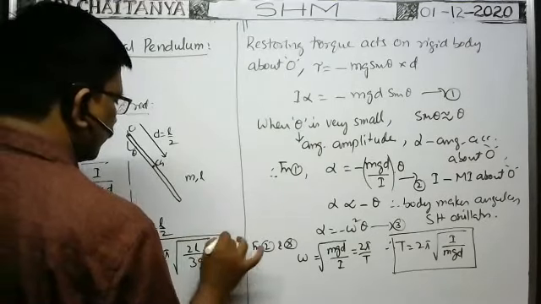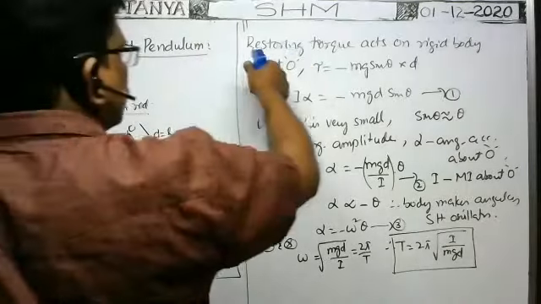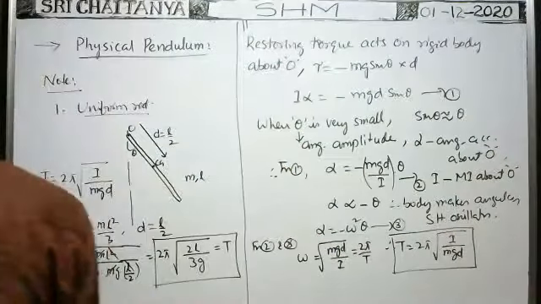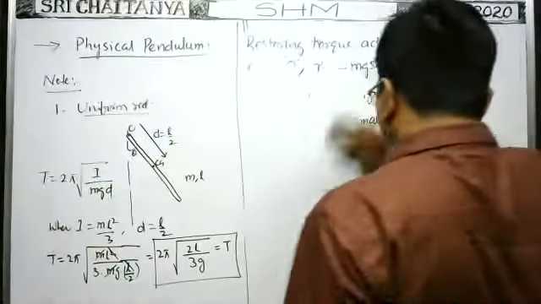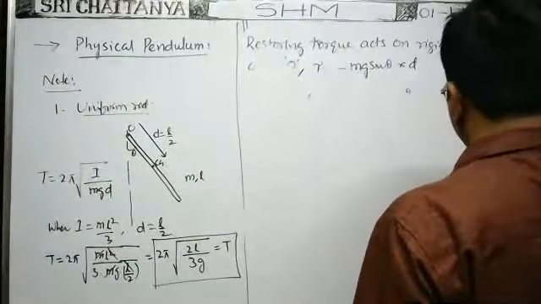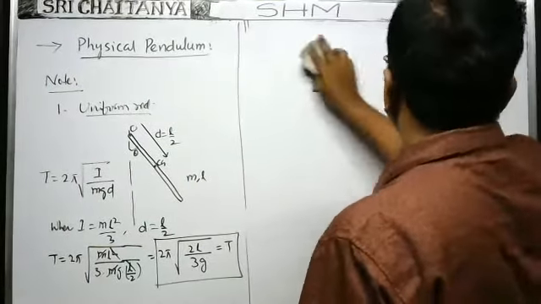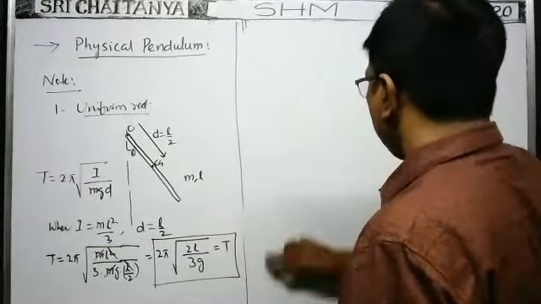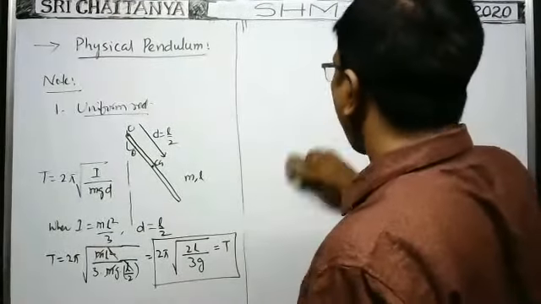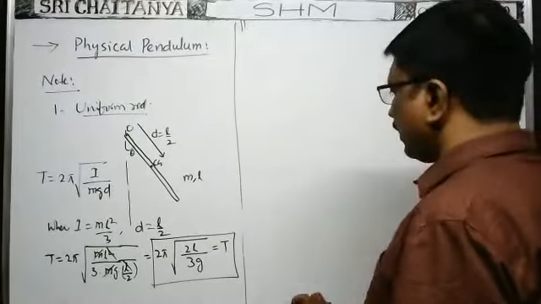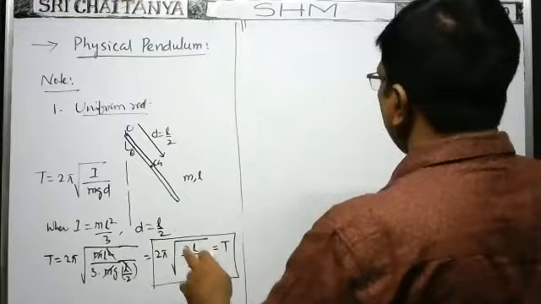Note it down. Most important formula. Whatever the body given, we must be in a position to write the time period by writing the I and d values. That's all.